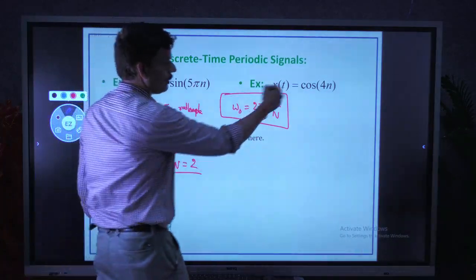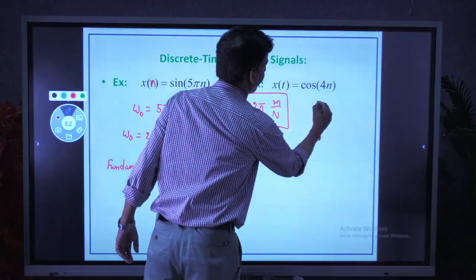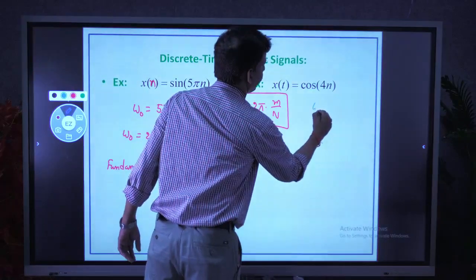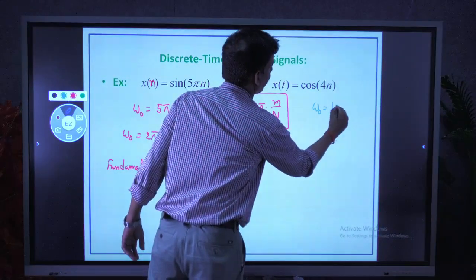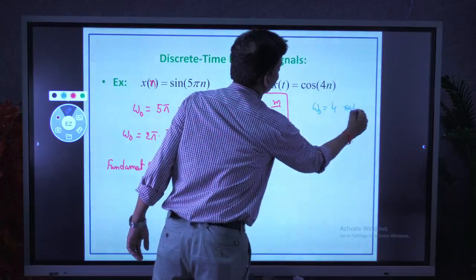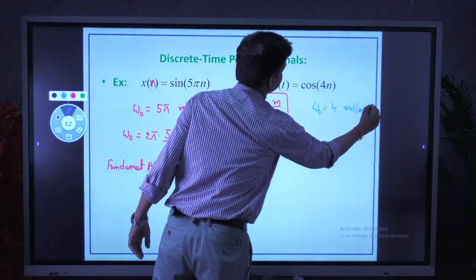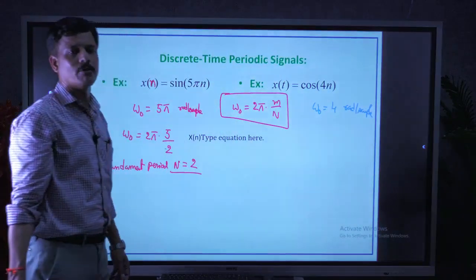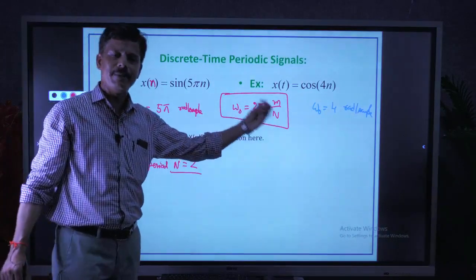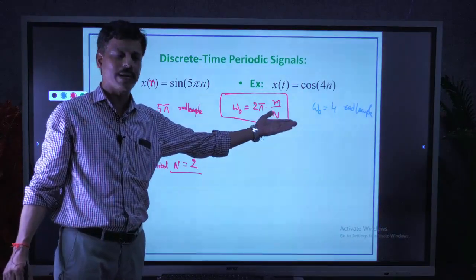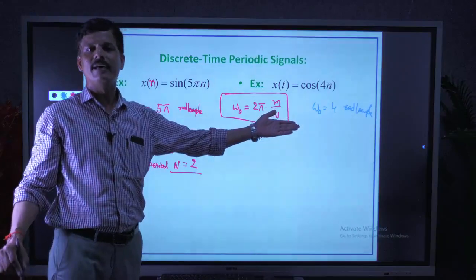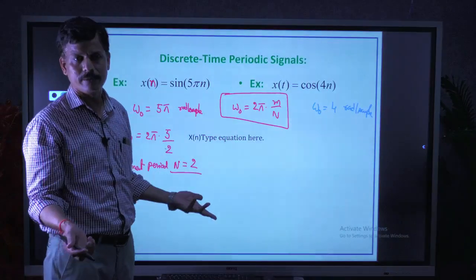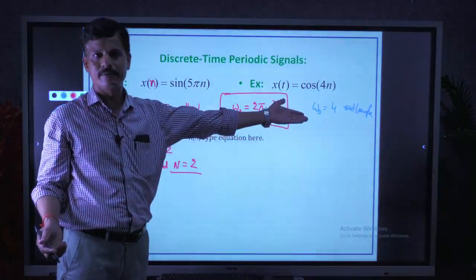Here by comparing with the standard form, what is omega naught? Omega naught equal to 4 radians per sample. By any means, it is not possible to write omega naught as rational multiples of 2 pi because pi is not there.